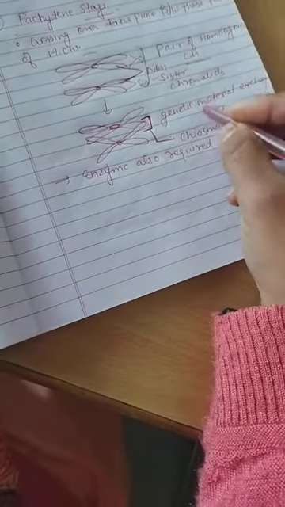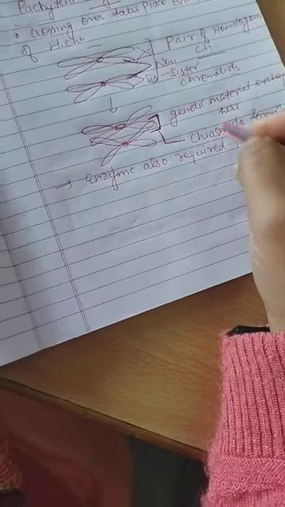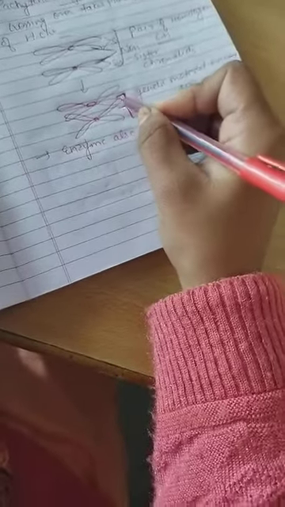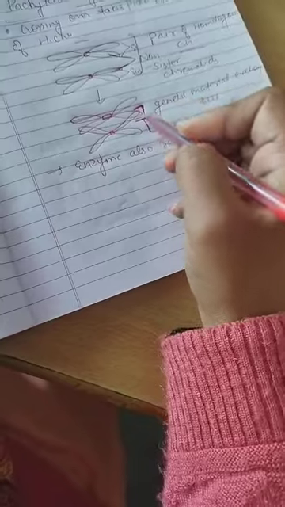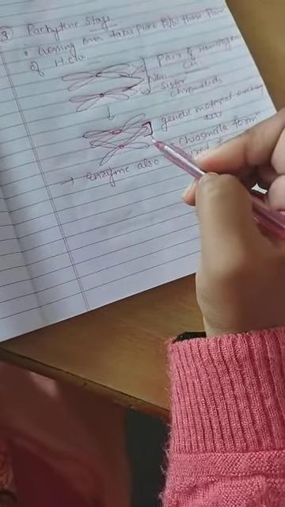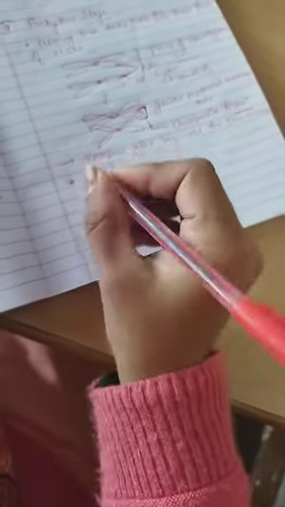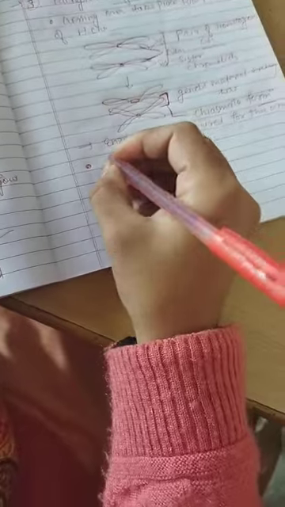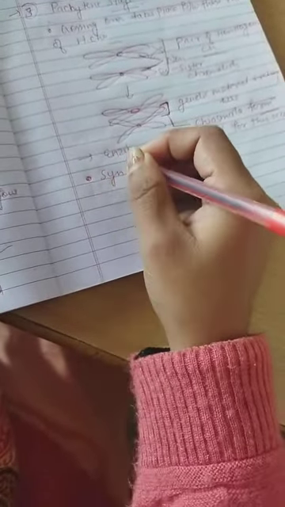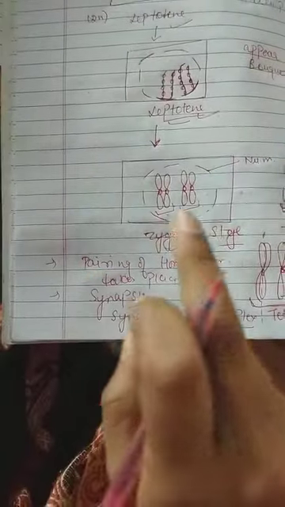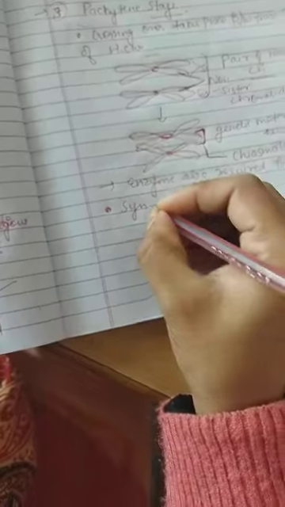Genetic material exchange between two non-sister chromatids in crossing over forms the basis of variations in individuals. Also in this stage, the synaptonemal complex which formed in zygotene stage will disappear.